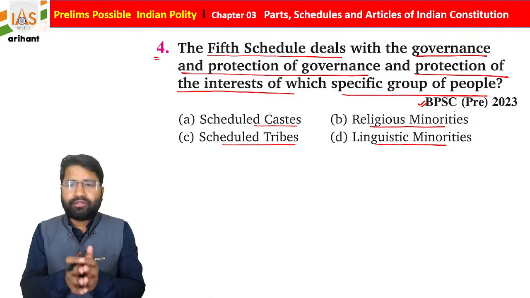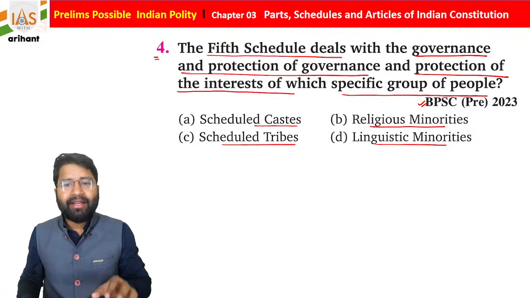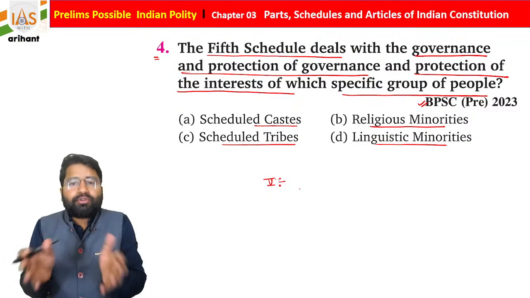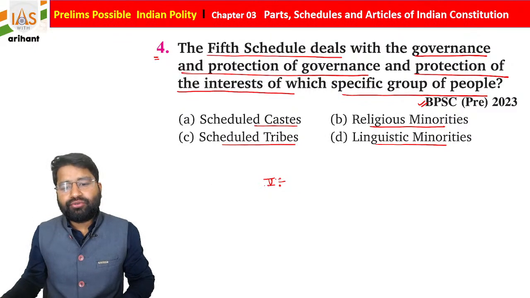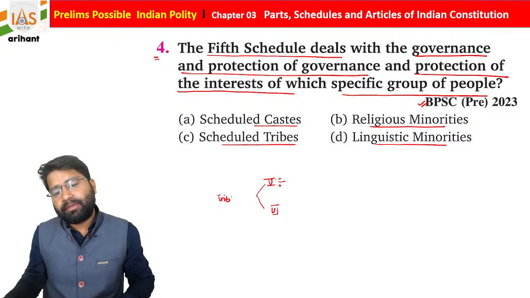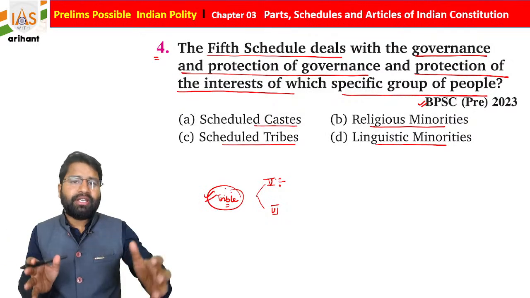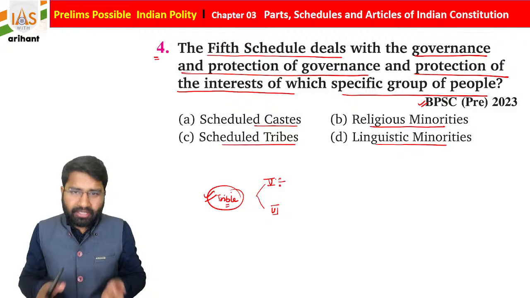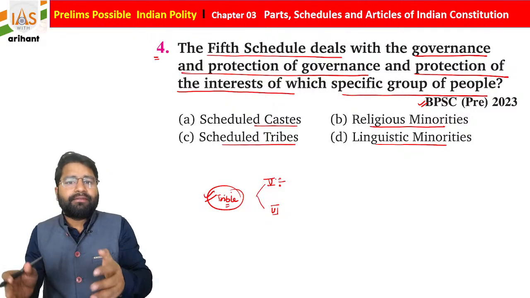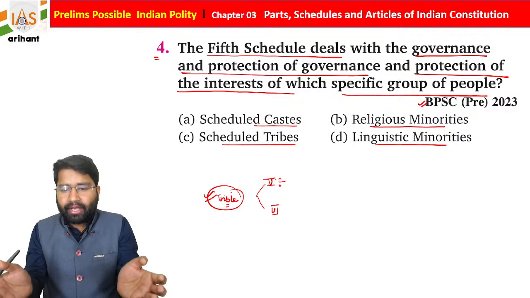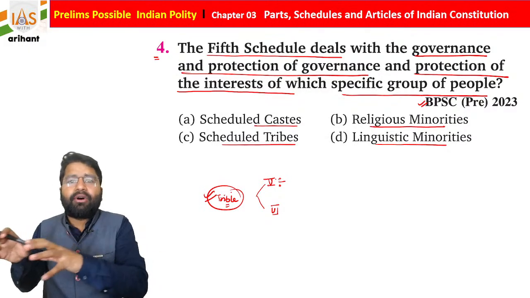See, our Constitution protects everyone, okay, but under the 5th Schedule, which of the following are protected? Okay, so as you know, students, Schedule number 5 and Schedule number 6 are basically for the tribal people. Okay, and as you know, students, they are socially as well as educationally and economically backward, so it is the duty of the state to protect them, their culture, their language, everything. Okay, so for that purpose they are given some autonomy.